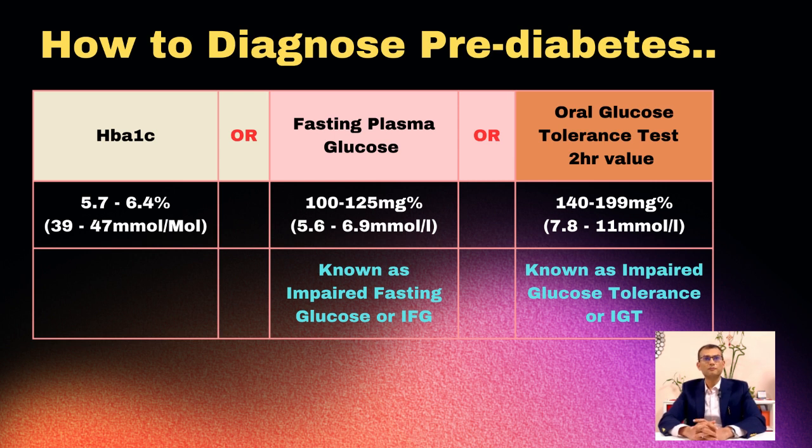So, for diagnosis of prediabetes, HbA1c should be 5.7 to 6.4. Fasting plasma glucose should be 100 to 125 milligram percent. Our oral glucose tolerance test 2-hour value should be 140 to 199 milligram percent. Now, if somebody has high fasting plasma glucose, he is labeled as impaired fasting glucose. And if the 2-hour value is abnormal, this is known as impaired glucose tolerance.